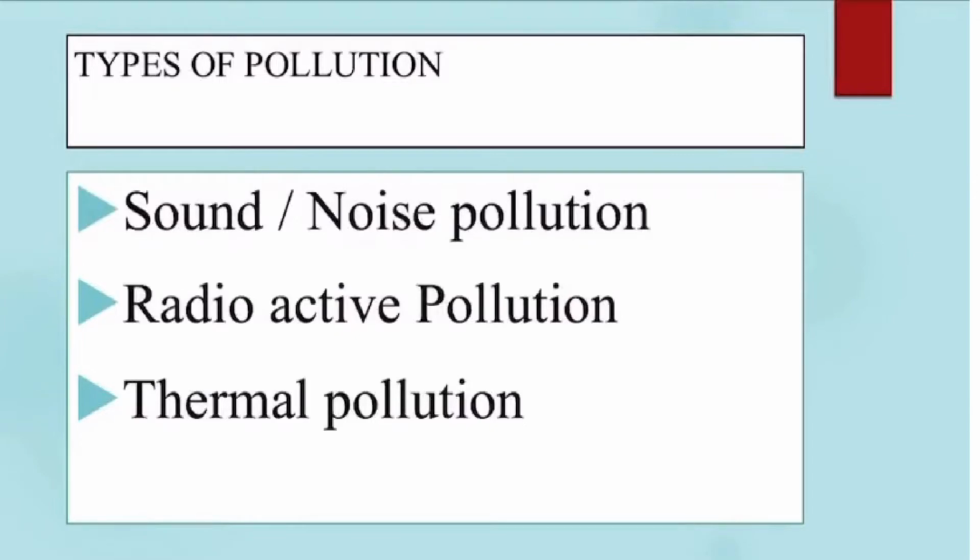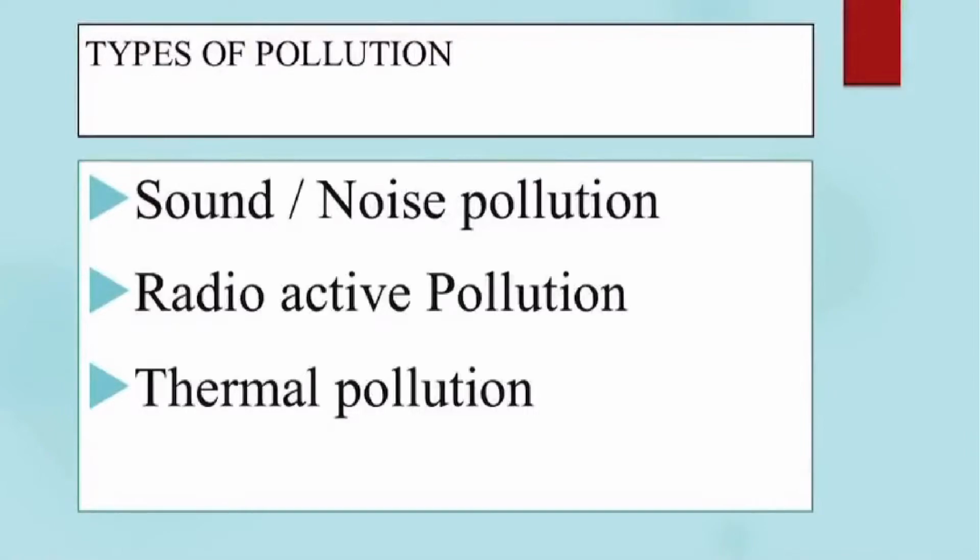Release of radioactive substances in the environment causes radioactive pollution. So this generally happens when there is a weapon testing or during the production phases of harmful weapons or during nuclear explosion. Thermal pollution is when there is a sudden increase or decrease in temperature of a natural water body. This decreases the amount of dissolved oxygen in water, which makes it difficult for the aquatic species to survive.